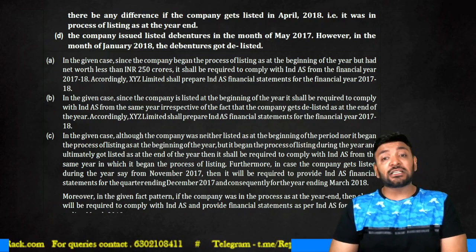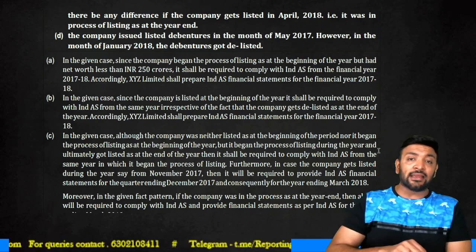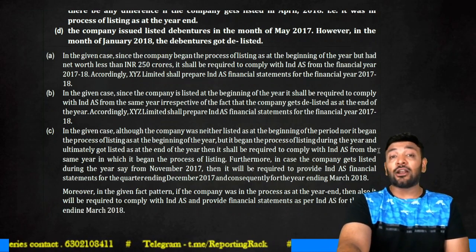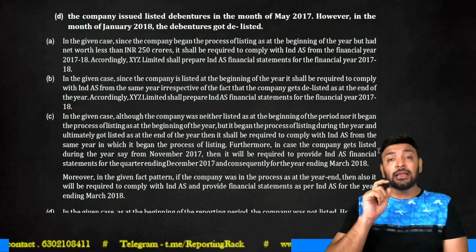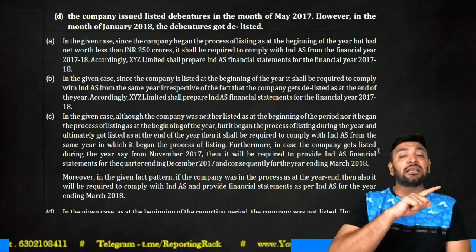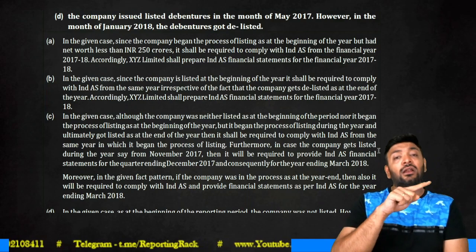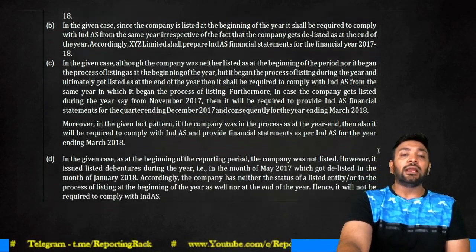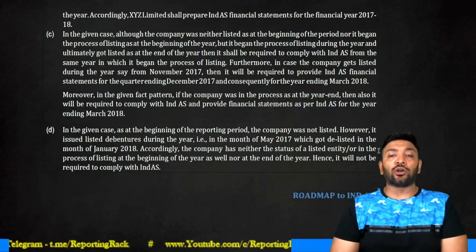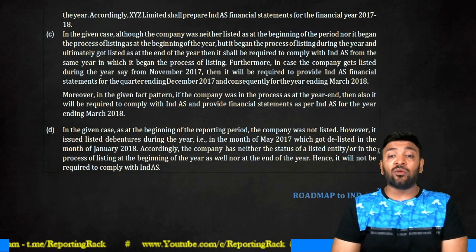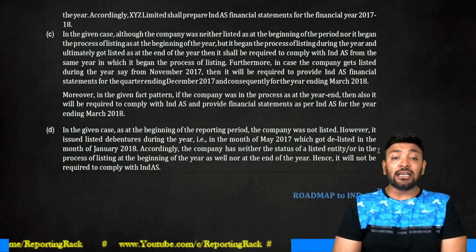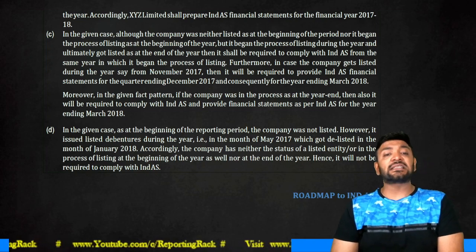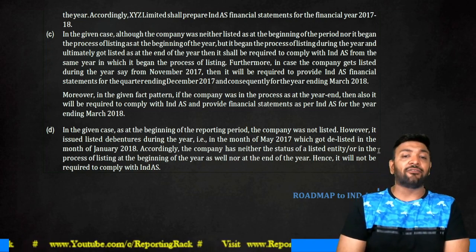They were listed debentures which were issued during the year but got delisted before the end of the year. In this case, I said you cannot adopt IND AS since the securities are neither listed nor in the process of listing at the beginning of the year, nor were they in the process of listing towards the end of the year. In the given case, at the beginning of the reporting period, the shares of the company were not listed. However, it issued listed debentures during the year in the month of May, but they got delisted in January 2018 itself.